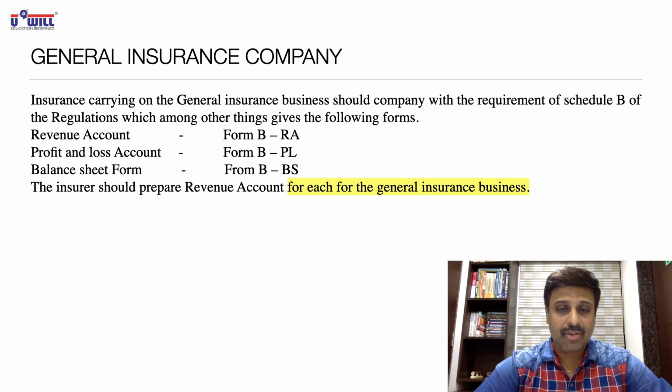Insurers carrying on general insurance business should comply with the requirements of Schedule B of the regulations, which among other things gives the following forms.